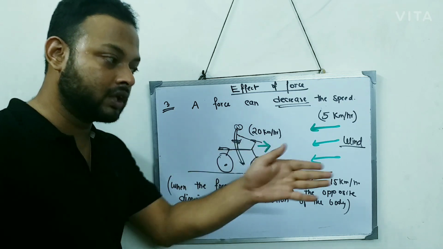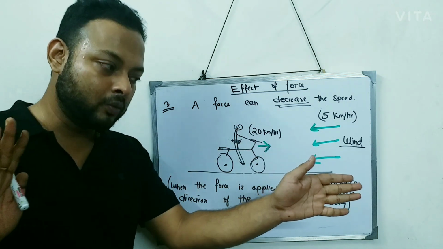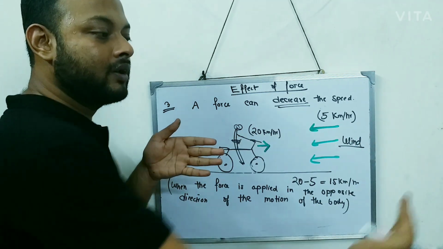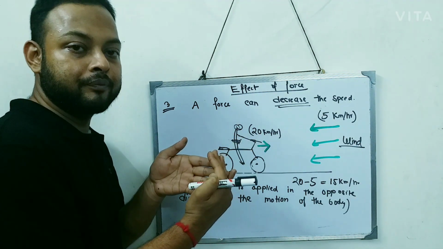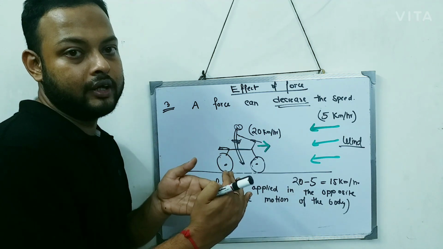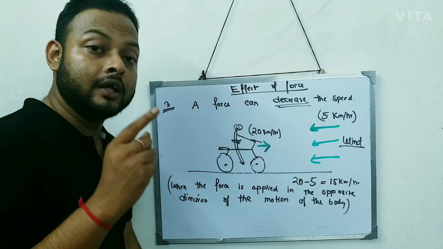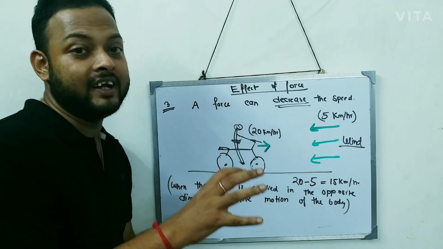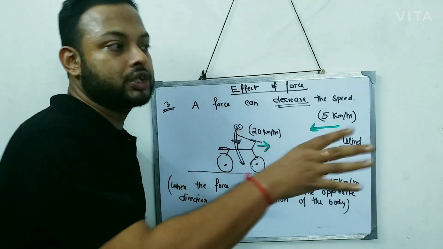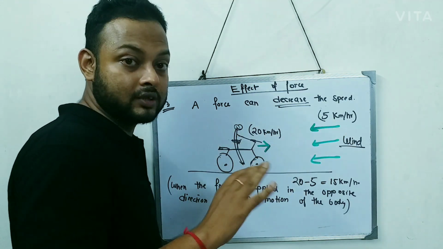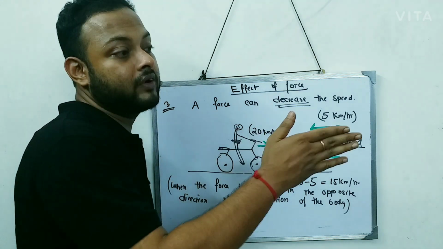So it is in motion, having some speed. Now the wind, when it comes from behind, then the speed increases, and the wind when it comes from the opposite direction, that is opposite to the motion of the body, then the speed decreases. But in both situations, the body is already in motion. The body is already moving with a certain speed. The body is not in a state of rest, the body is moving.